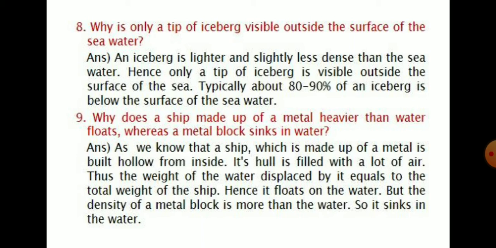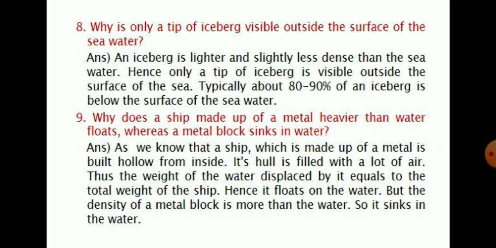Okay? Then our question number 9 is, why does a ship made up of a metal heavier than water float whereas a metal block sinks in water? Its answer will be, as we know, a ship which is made up of metal is built hollow from inside. Okay children, I have discussed it.